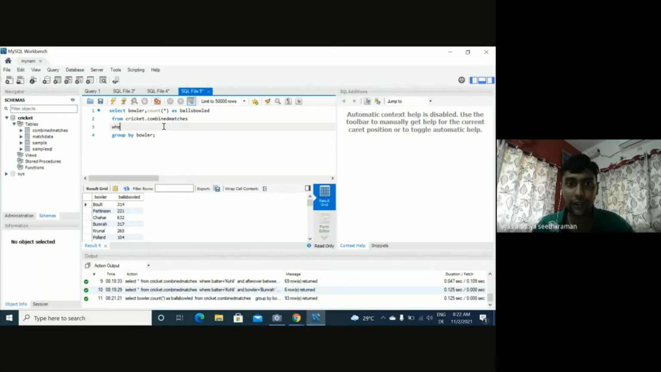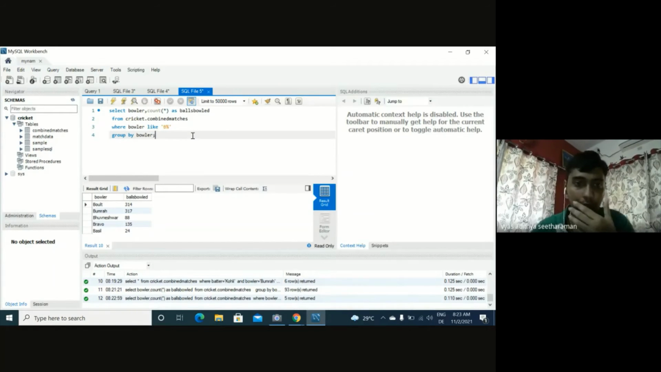So we can add a where condition here, where bowler, and you can put the like operator. Suppose we want someone whose name starts with B, you can put B percentage. This essentially tells SQL, find me all the bowlers whose name starts with a B, and the rest can be anything. The percentage means it can be anything. Then we apply the same group by logic for the aggregation, and let's see what output we get now. Now you see, we only get all those bowlers whose names start with B and the balls bowled. So this is like putting an extra filter after aggregation.